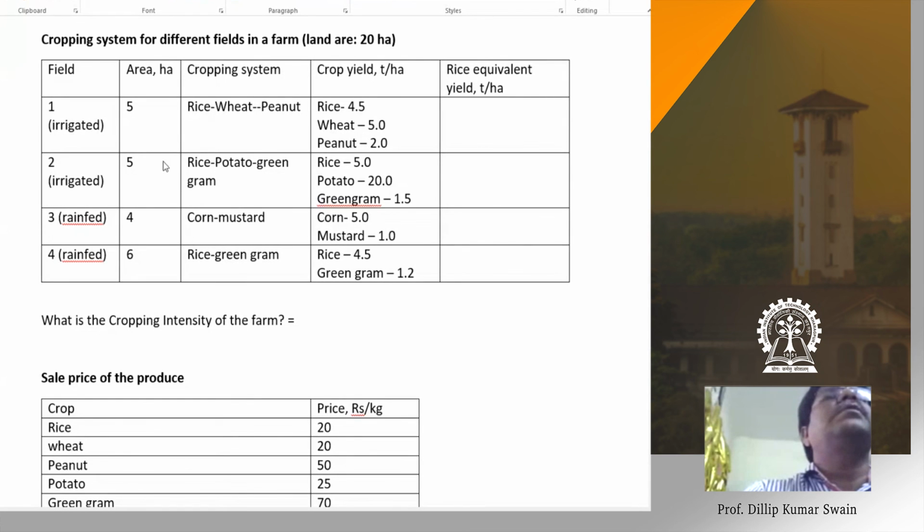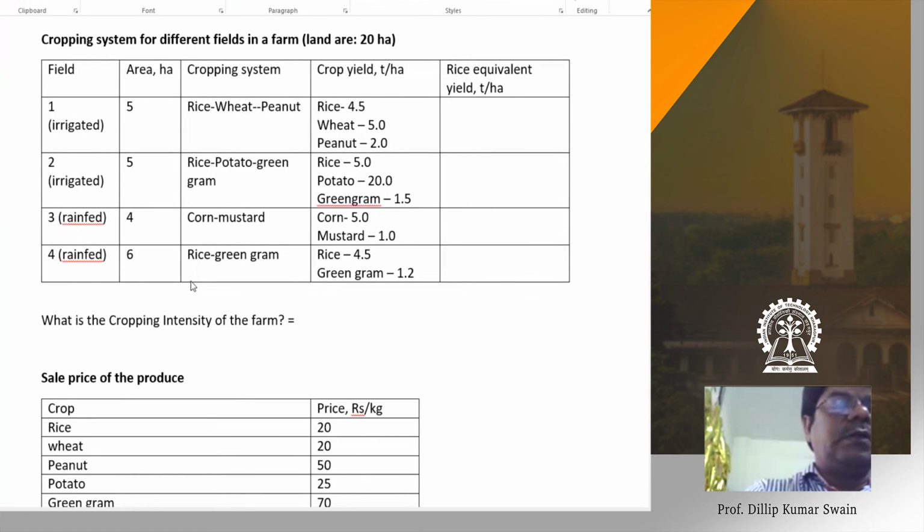So 30 plus 8, 38 plus 12, 50. Total 50 hectare is your gross cropped area, summation of AI. Your net area is 20 hectare. So 50 by 20.